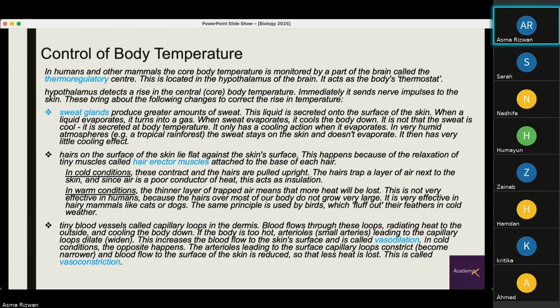It is secreted at body temperature. It only has a cooling effect when it evaporates. So in very humid atmospheres, for example, a tropical rainforest, the sweat stays on the skin and does not evaporate. It then has very little cooling effect.